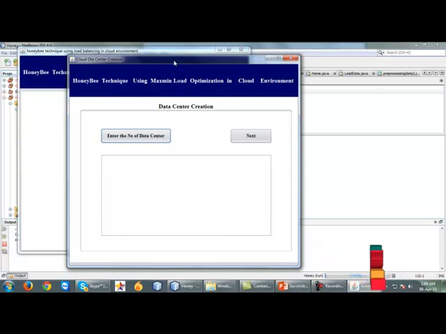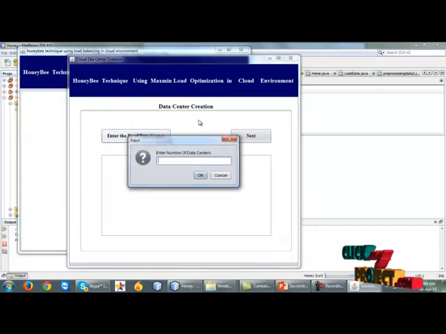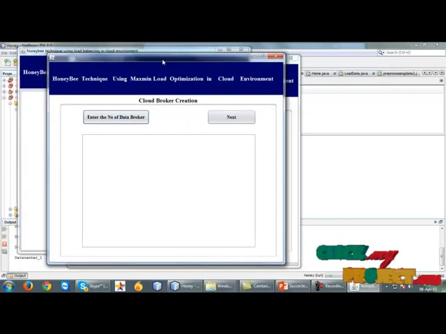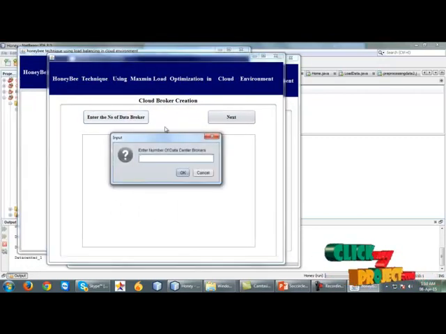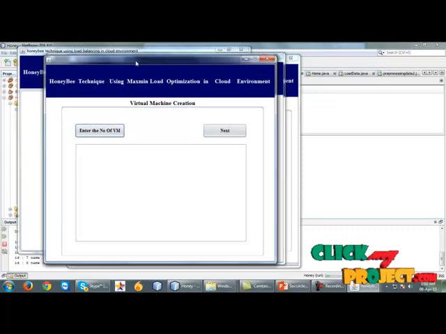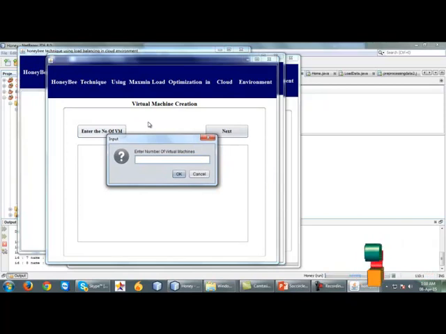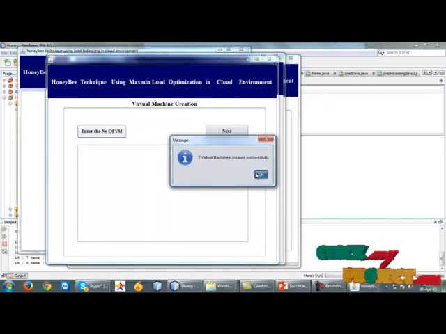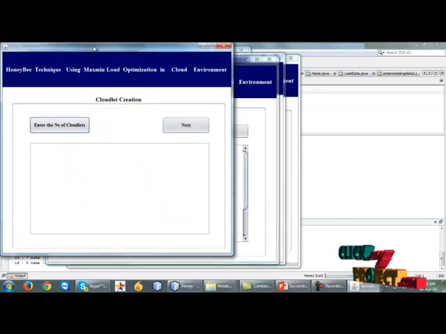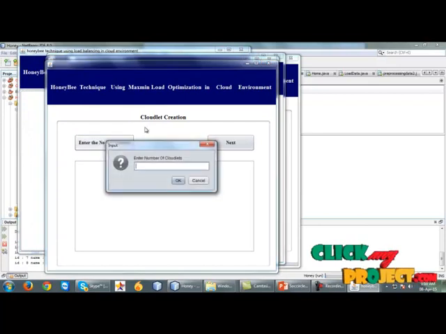In this project the main thing is to create a cloud environment. First of all we have to create the number of data centers: 2 data centers. Another step is to create the number of brokers: 5 brokers. And we have to create the virtual machines: 7 virtual machines. Next is the cloudlet creation. The number of cloudlets is 10.